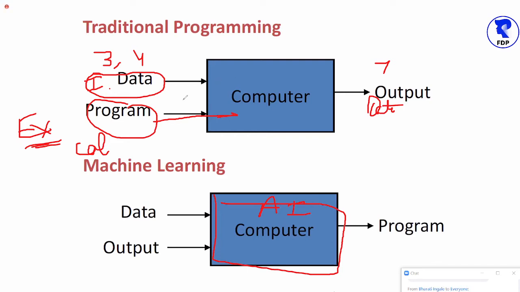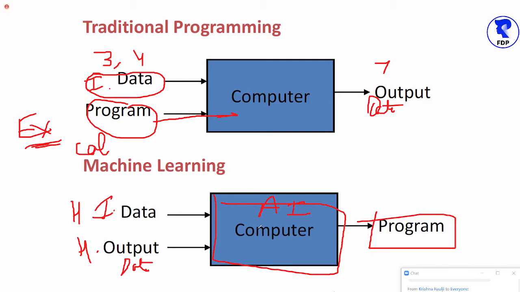So here, this input data will be processed by the calculator program to produce the output. But in machine learning, we need to supply historical input data and historical output data to our AI program, and this AI program will generate another program.